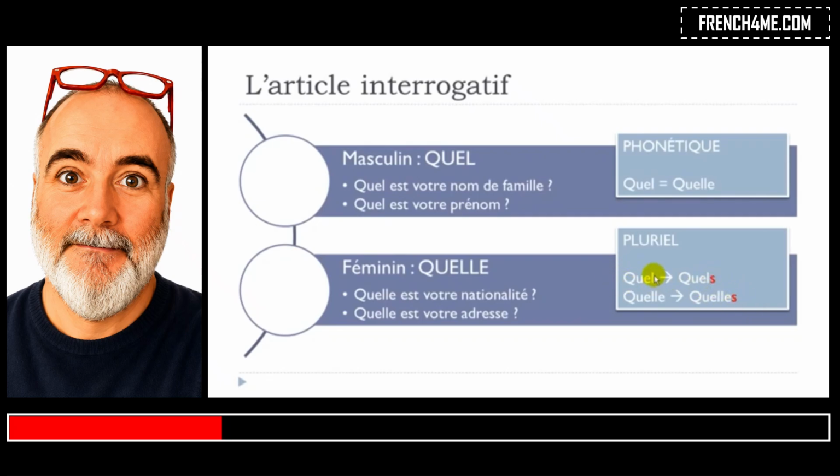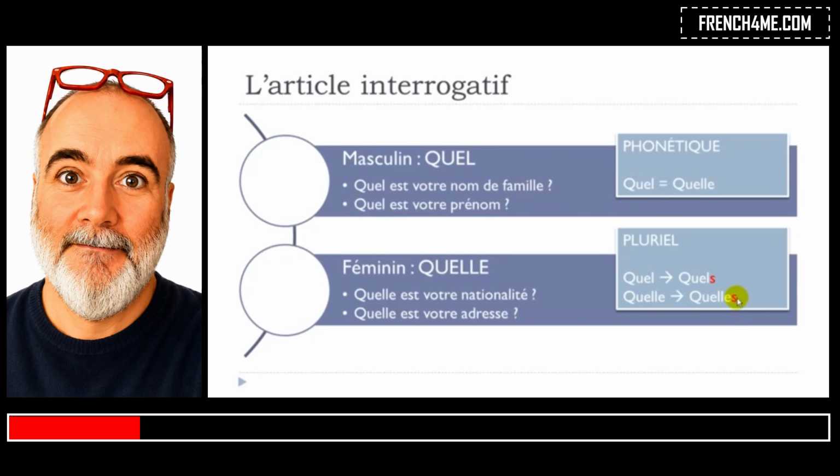Okay, so quel here for the masculine singular will become quels here, masculine plural. Okay, quelle here, feminine singular, will become quelles with the S, feminine plural. And the good news is that you will pronounce them the same way. Alright, so quel, quel, quel, and quel.